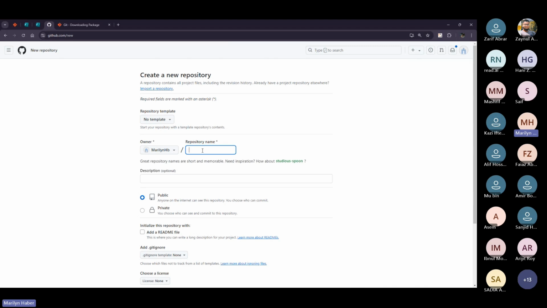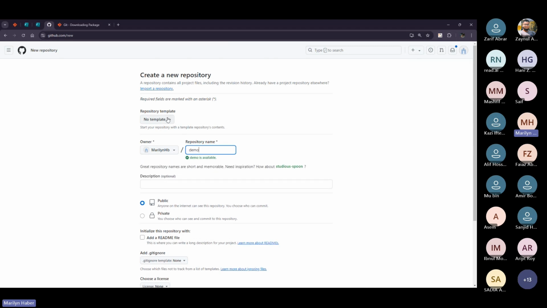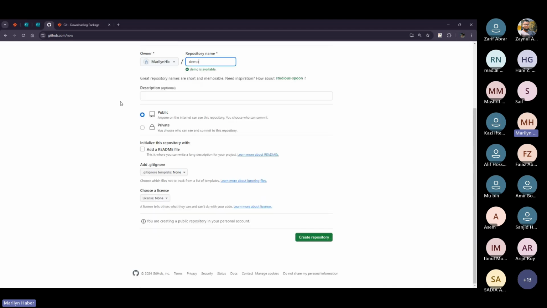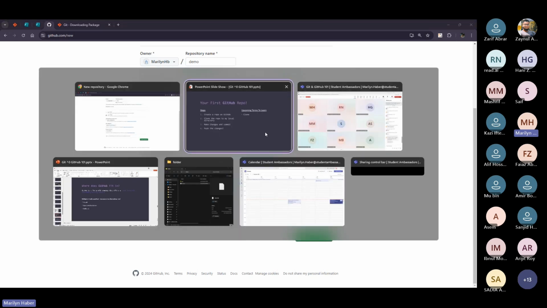Let's, for example, name it demo in this case. We don't have any template for it, okay? We name it demo. If we want, we can add any description for it. I'm gonna make it private, for example, for now. And we can add a README file, or we cannot. Does anyone have an idea about why we might need a README file in our GitHub repository?